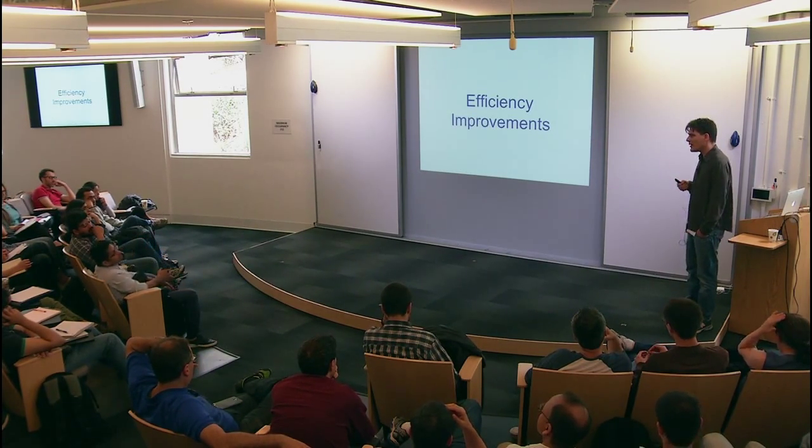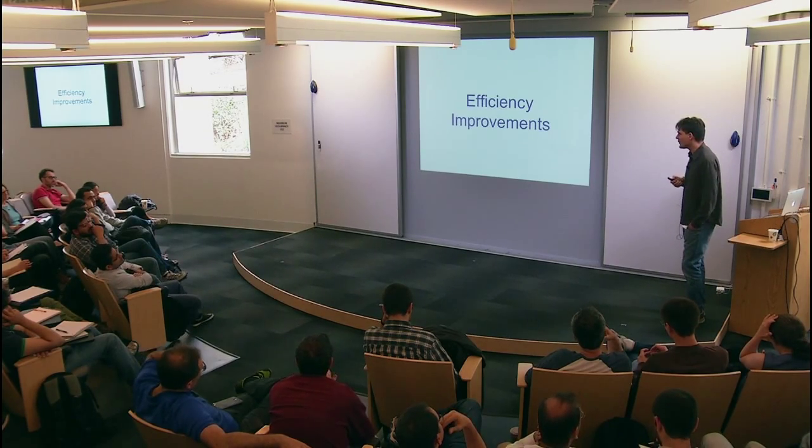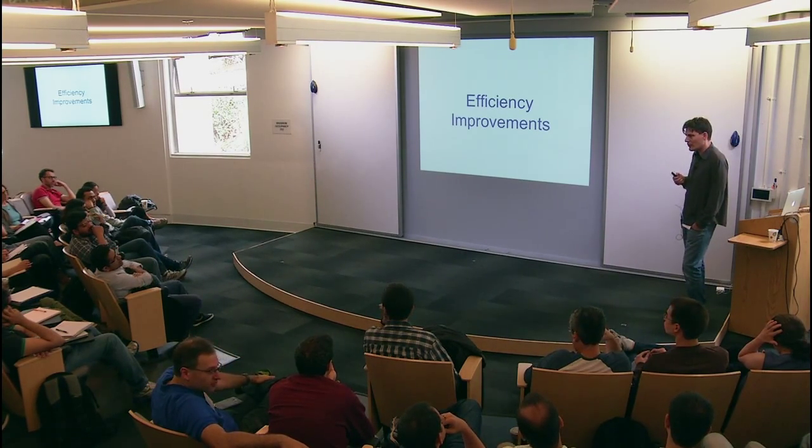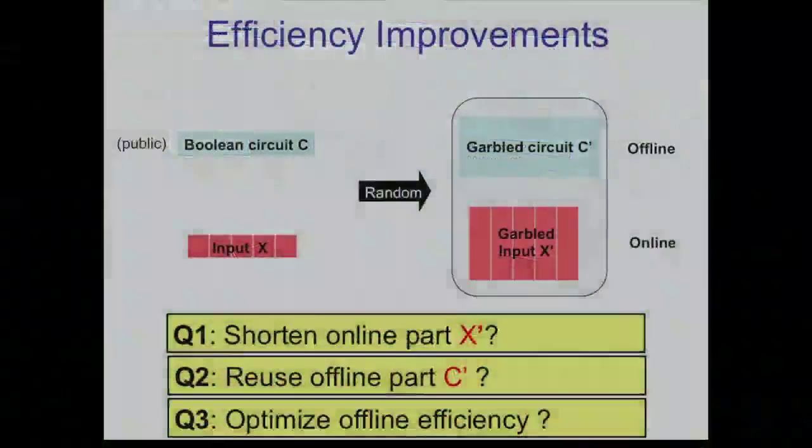Okay. So this is the second part of the talk. I'm going to talk about efficiency improvements, and I will try to address three questions. The first question is, can we compress this part? Can you get very short online garbled input? The second is, can you reuse this offline part? And finally, can you optimize the time complexity that it takes you to compute the whole encoding? Can you do it very efficiently? These are three obvious questions. There are probably more.